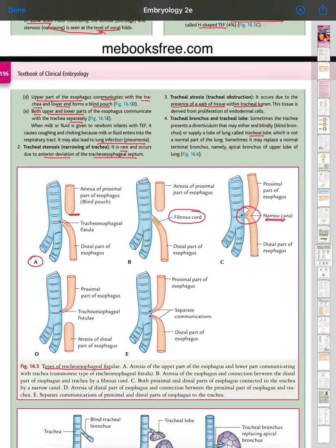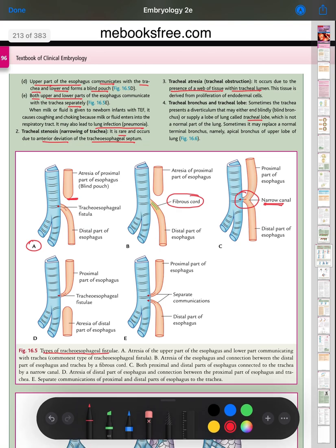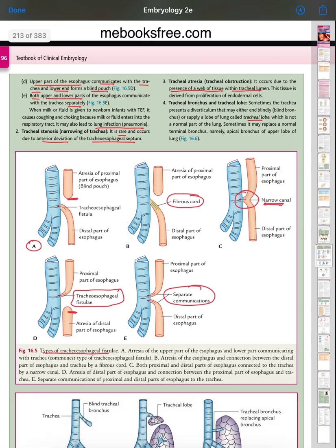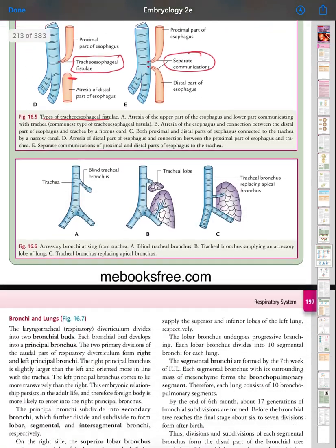Now come to the fourth one: the upper part of the esophagus communicates with the trachea by a tracheoesophageal fistula, and the lower end forms a blind pouch. Now come to E. Both the upper and lower parts of the esophagus communicate with the trachea separately. These are the points for tracheoesophageal fistula.